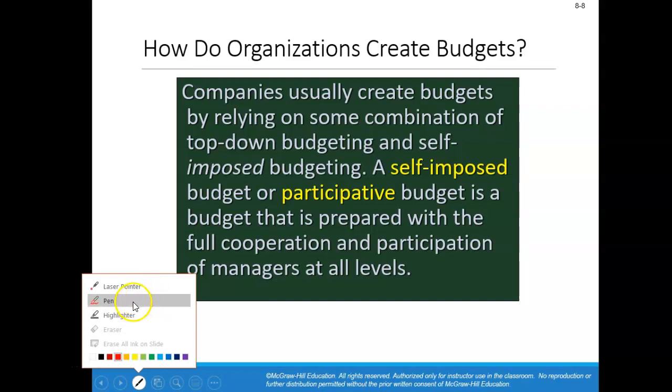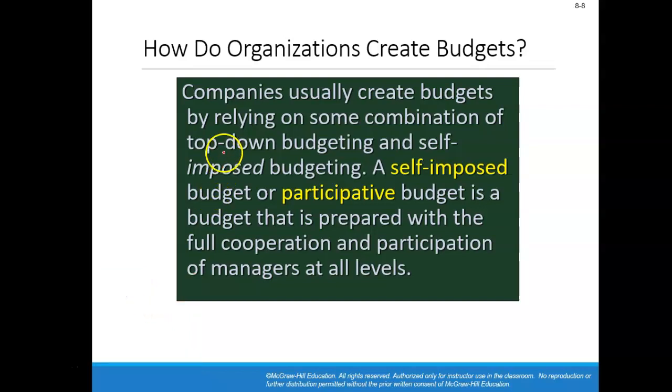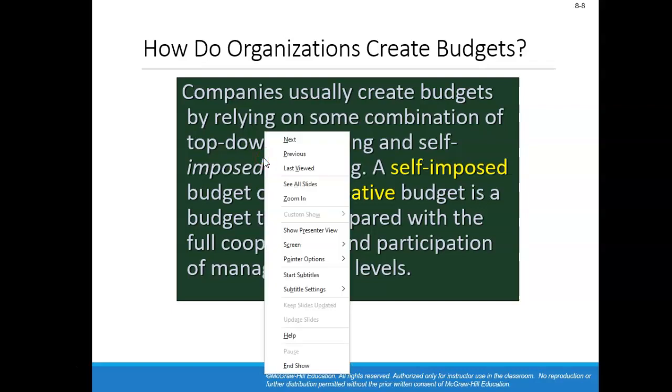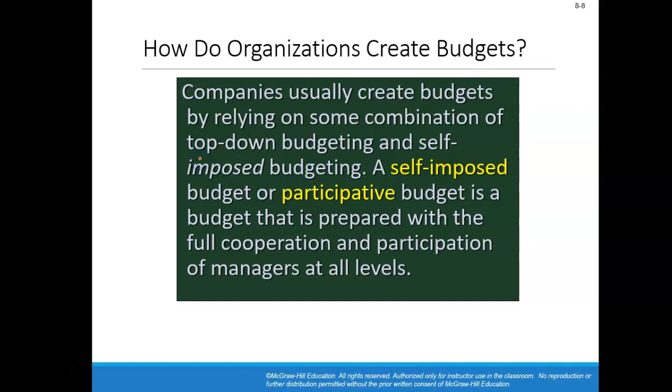With top-down budgeting, this is a budget where the top management is going to set the budget. Management will set the budget that's to be followed by the employees.